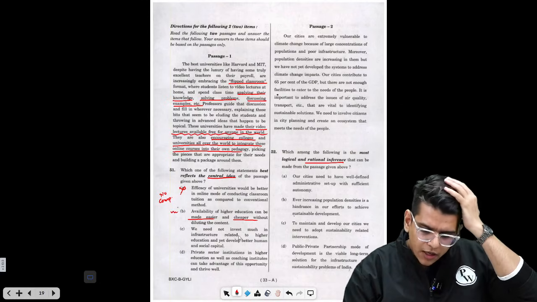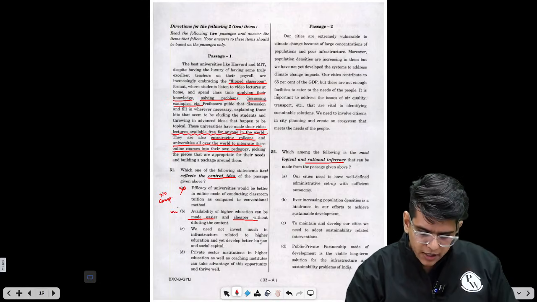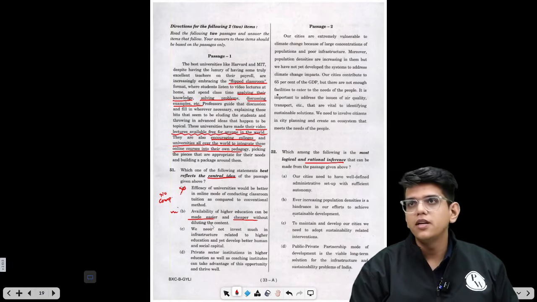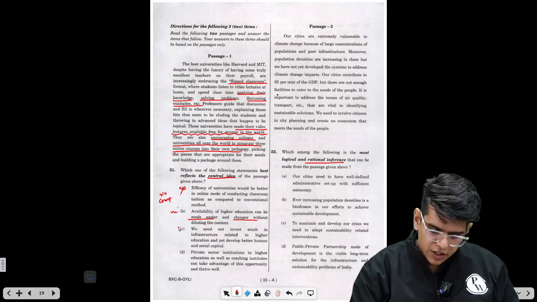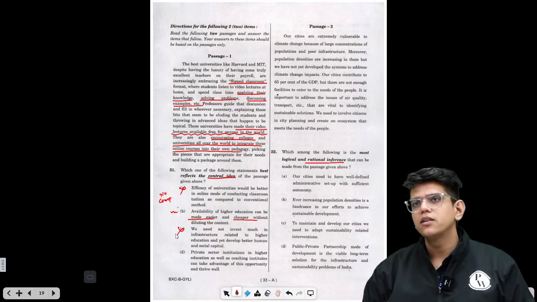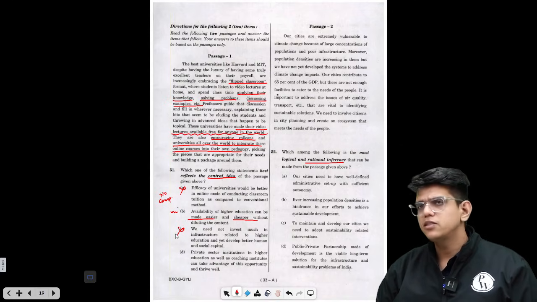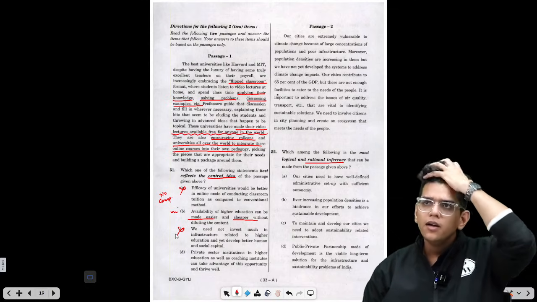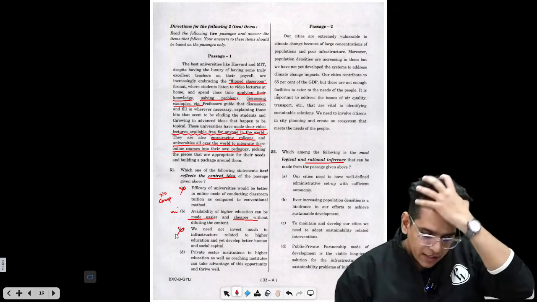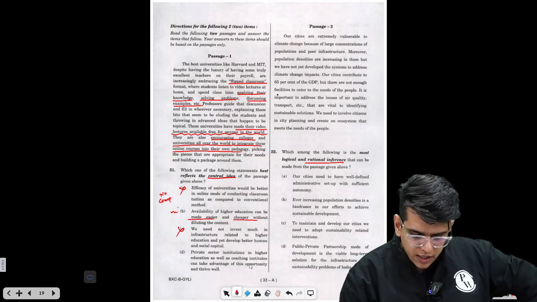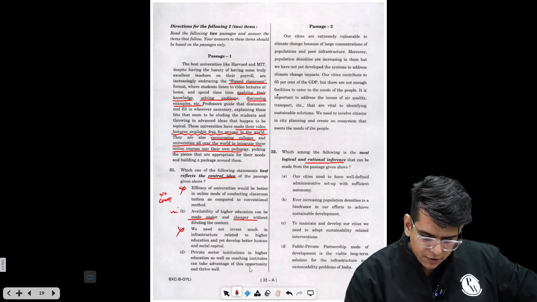We need not invest much in infrastructure related to higher education and yet develop better human and social capital. Whether to invest in infrastructure or not is not discussed, right? It is not the main point of the passage, so it can't be the central idea. Private sector institutions in higher education as well as coaching institutions can take advantage of the opportunity.